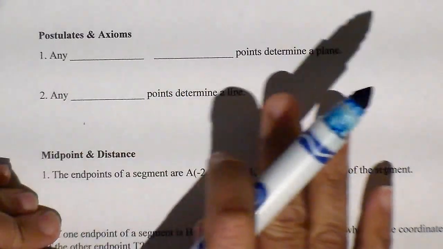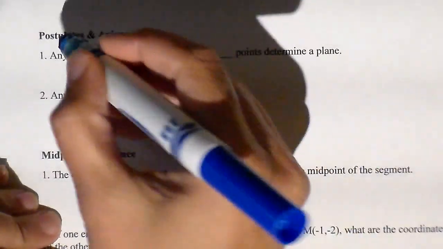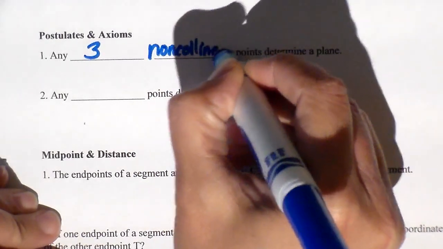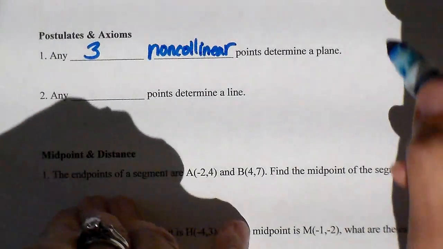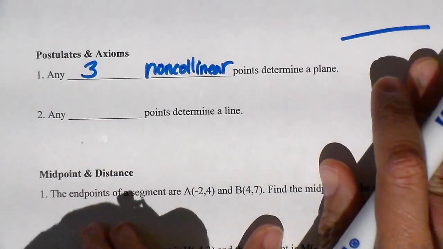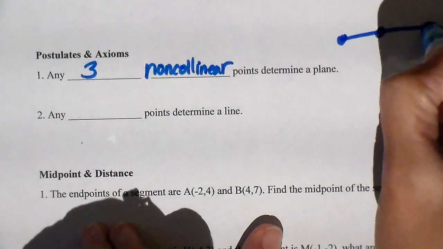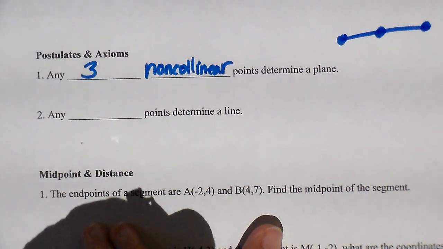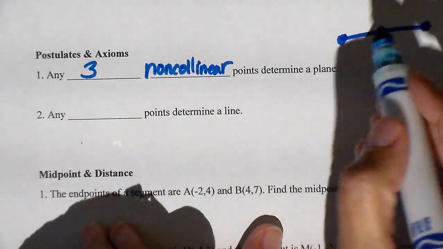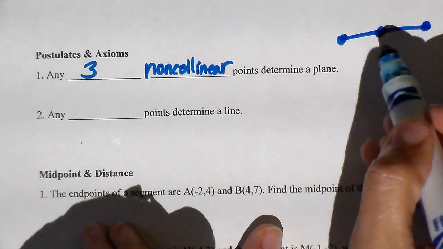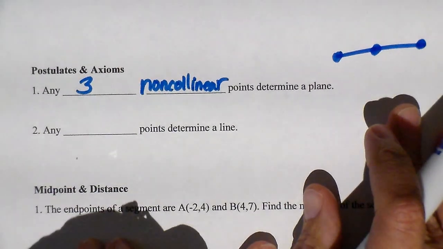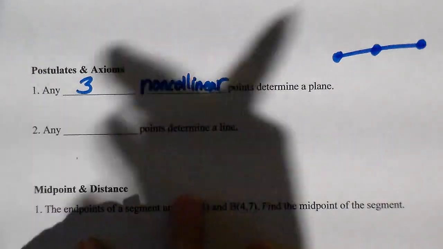postulates and axioms. Any blank blank points determine a plane, okay? Any three non-collinear points determine a plane. Now we talked about earlier, if I drew three collinear points, collinear meaning they're on the same line, that's still a segment or a line. That's not a plane. In order to establish a plane, I've got to have non-collinear points. These points are coplanar. They are in the same plane because they are collinear, therefore they are coplanar. But in order to establish a plane, I have to have three non-collinear points.